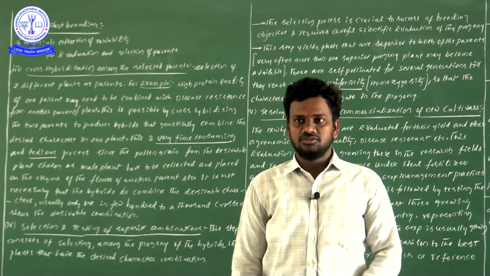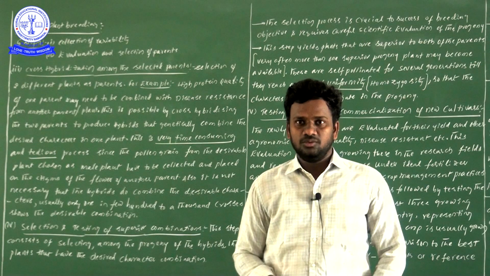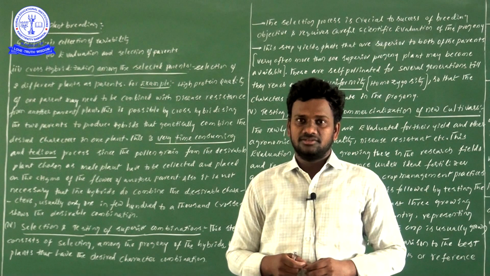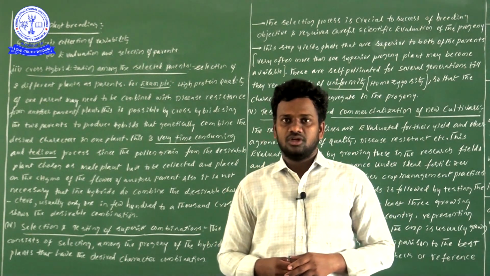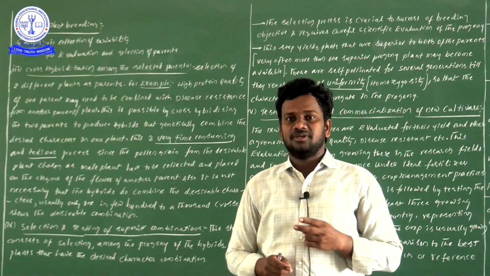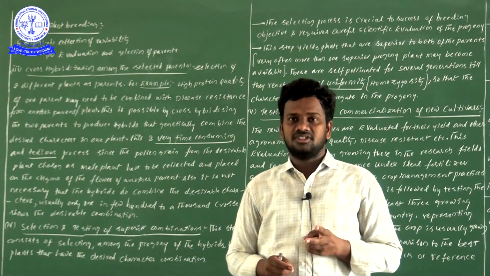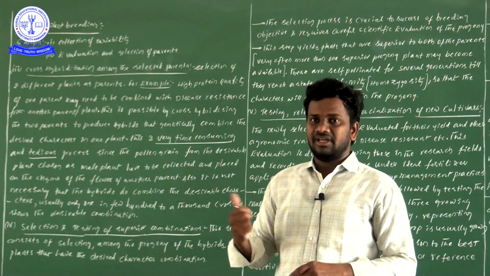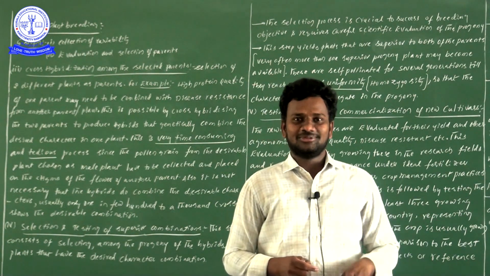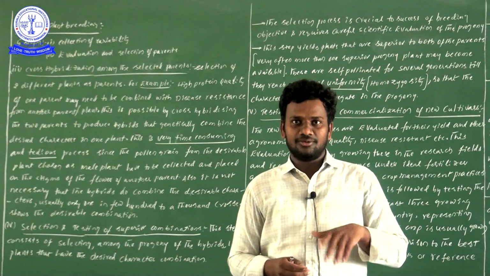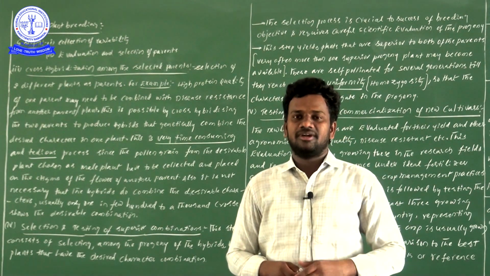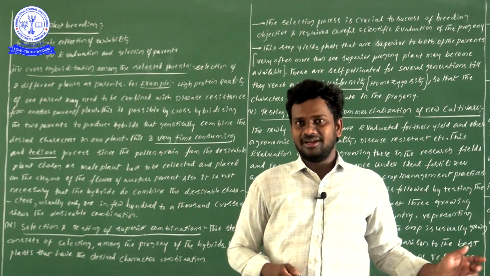Hi students, in this video I am going to continue with the steps of plant breeding. In the previous video I gave an explanation of the first two steps. Now, by covering the third, fourth and fifth ones, I am going to give some information on how the green revolution techniques were introduced in our India. I will give elaborate information, so come, let us have a look at this.